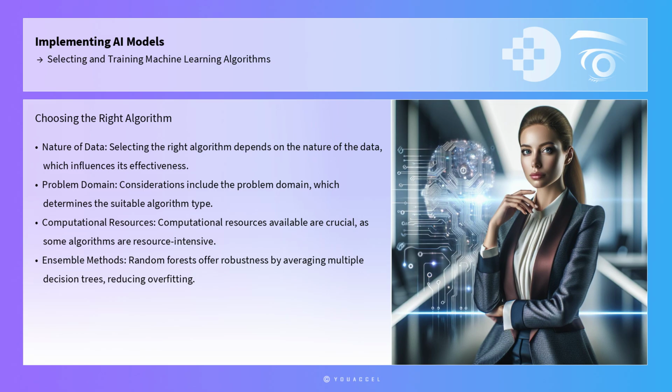Selecting the right algorithm is the first step. Considerations include the nature of the data, the problem domain, and the computational resources available. For instance, decision trees are intuitive and effective for small to medium-sized datasets, while support vector machines are powerful for classification tasks with clear margins of separation. However, SVMs can be computationally expensive for large datasets. Random forests, an ensemble method, mitigate overfitting by averaging multiple decision trees, offering robustness and accuracy.